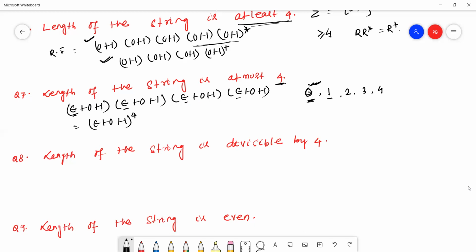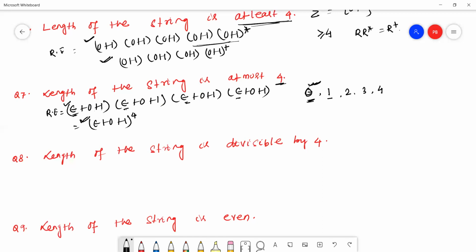I just added epsilon in every expression. This is the regular expression. So we can take this one or we can take this one.